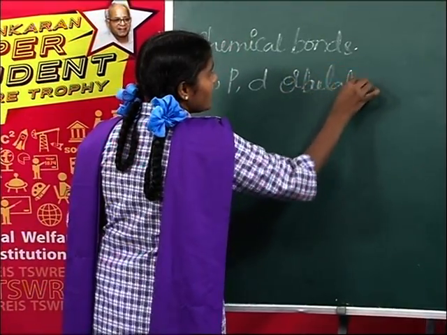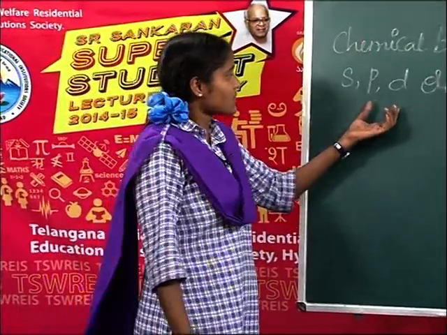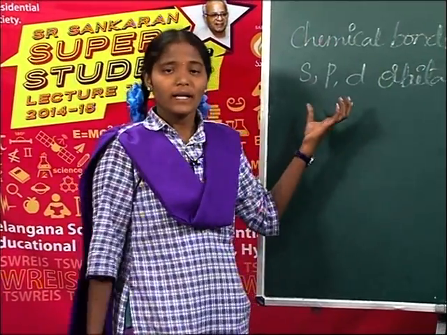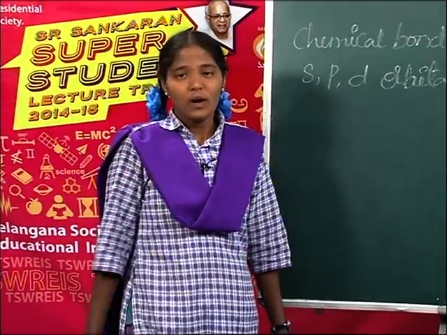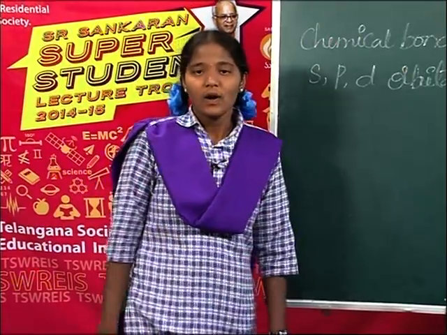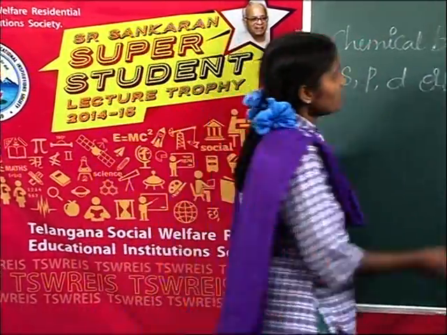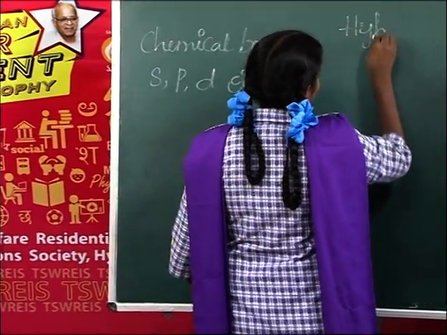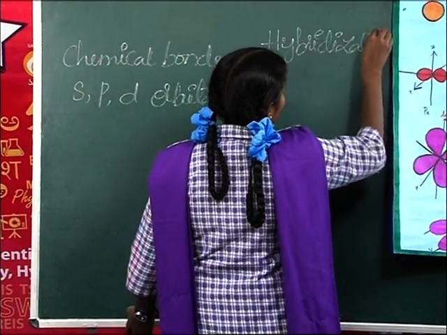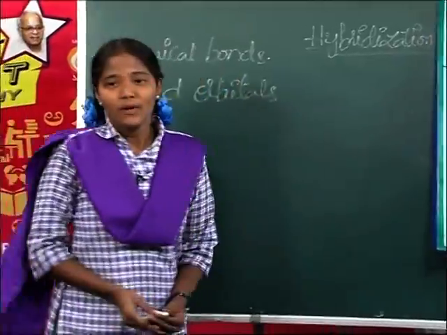In this, sp3 hybrid orbitals play an important role in hybridization. Okay friends, now we will discuss hybridization. Which topic are we discussing now? Yes, hybridization.